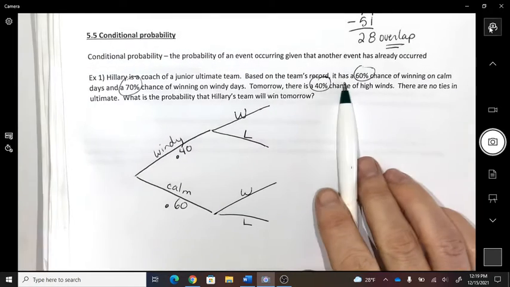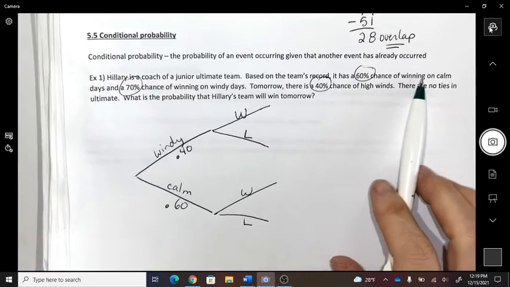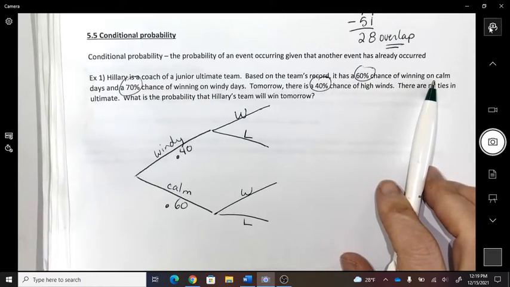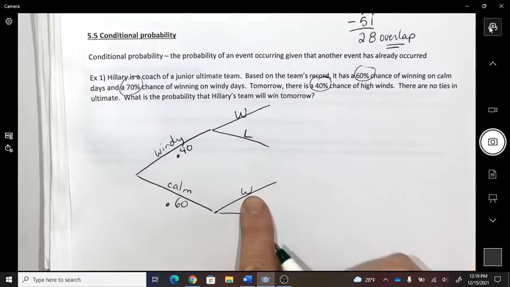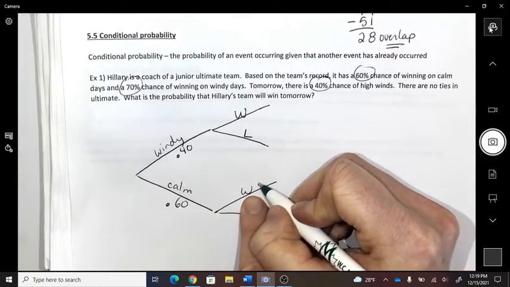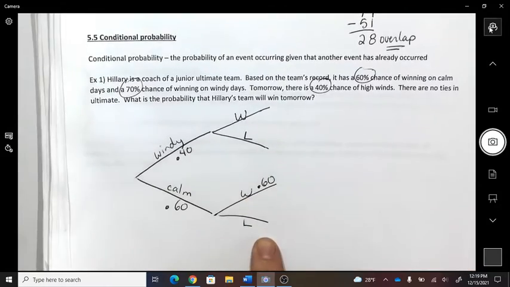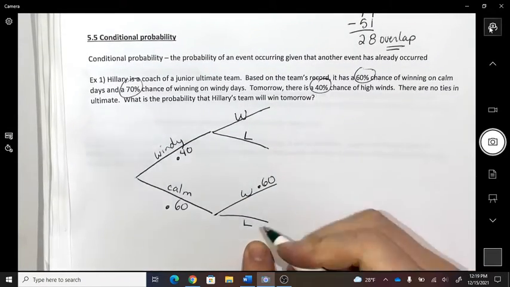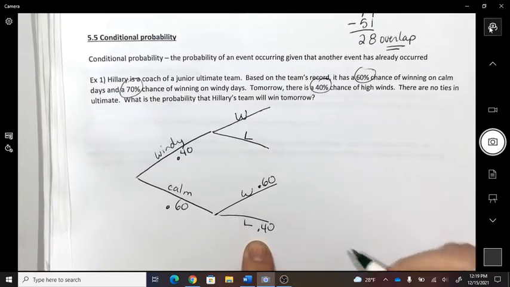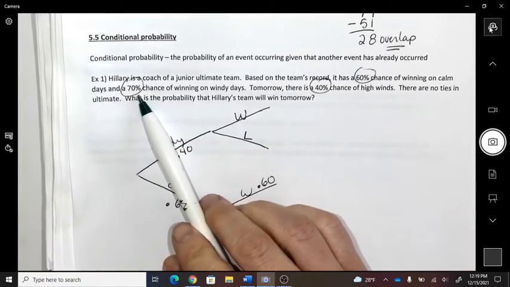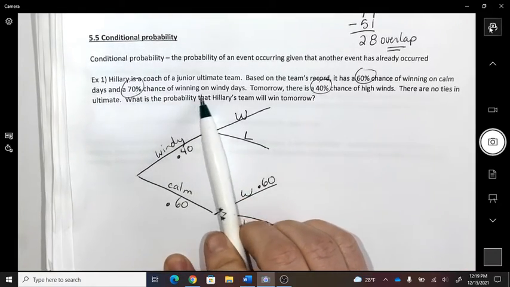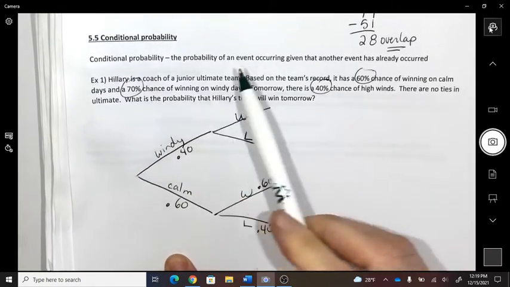Those are all the situations that could happen. Okay, based on the team's record, it has a 60% chance of winning on a calm day. So let's go to the calm day. What's the odds of us winning here? 60. So what's the chance of us losing on a calm day? 40. And we have a 70% chance of winning if it's windy outside.